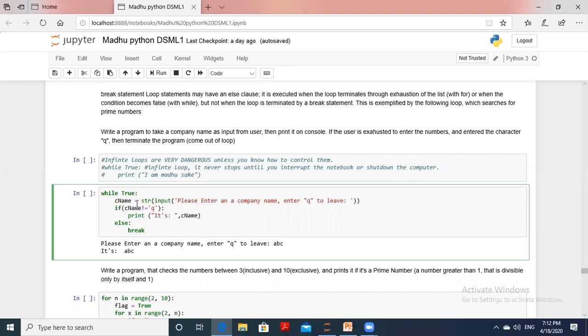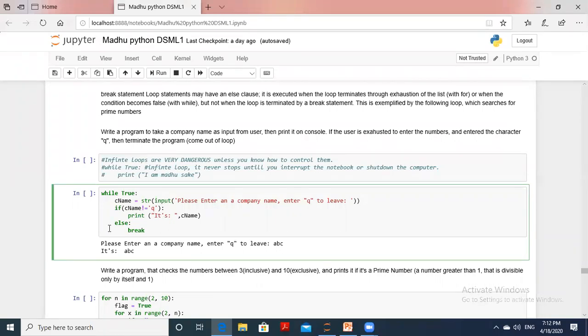If cname is not equal to Q, it will print and go again to the while loop, which is true. Enter another name, check the condition again. It is not equal to Q, so it prints and goes to the while loop again. So when will it stop? For stopping, we have to enter the cname as Q. Then only will it stop this program.